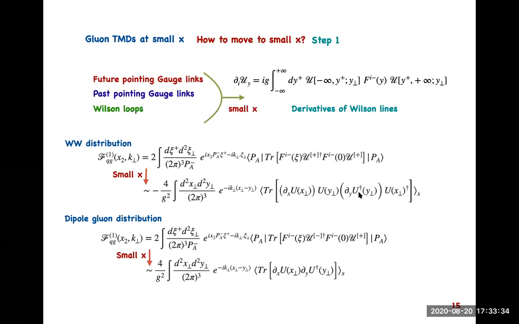So suppose we have a bilocal operator and we have a straight gauge link. Here comes the problem: if I have a straight gauge link, how do I modify that operator and make it like this? If we don't know that procedure, then at least I don't know how to move to the small x limit of that operator. So that's the thing. So let's move on.